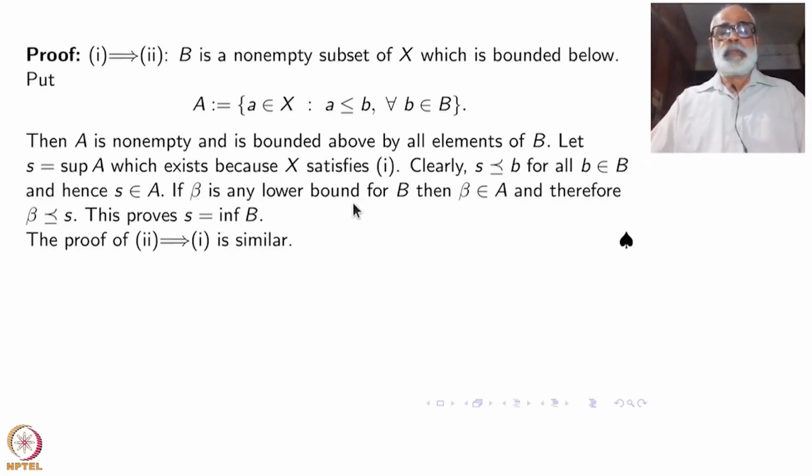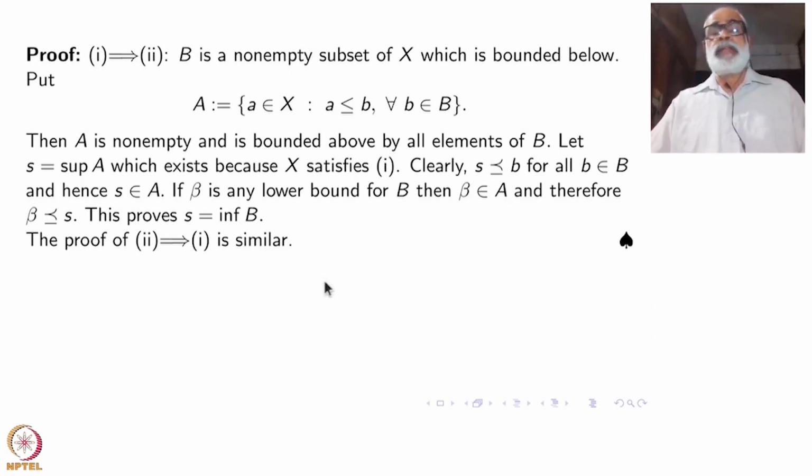Hence this S itself is an element here, because S is less than or equal to B. If beta is any lower bound for B, then by definition beta is inside A. Therefore, beta is less than or equal to S. Therefore, S is the greatest lower bound. This is the infimum. All right. So if the upper bound exists, then the supremum exists. If it is bounded below, the lower bound exists, and the infimum exists, is what we have.